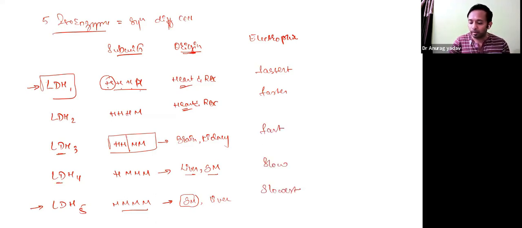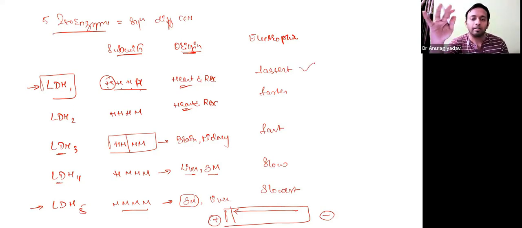When you see the electrophoretic pattern from negative to positive node, how fast it is moving towards the anode or positive node. LDH1 runs fastest. Next, second position is taken by LDH2, third by LDH3, fourth by LDH4, and fifth by LDH5. That's why they are numbered 1, 2, 3, 4, 5.